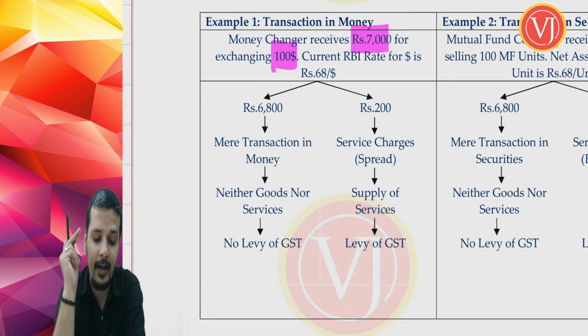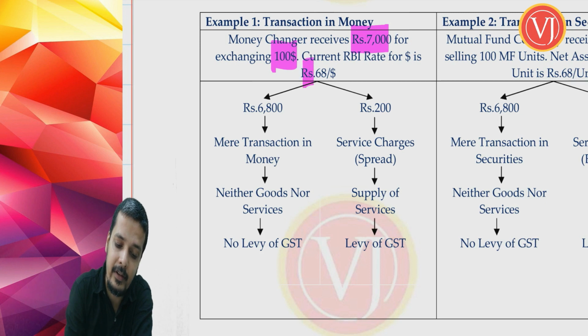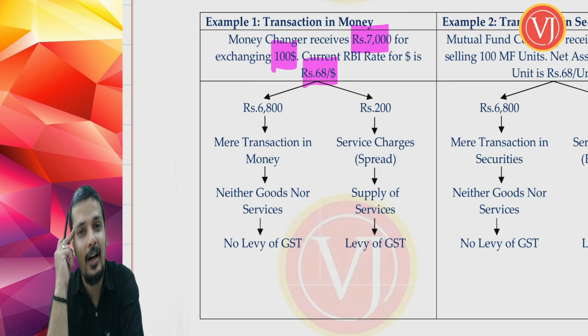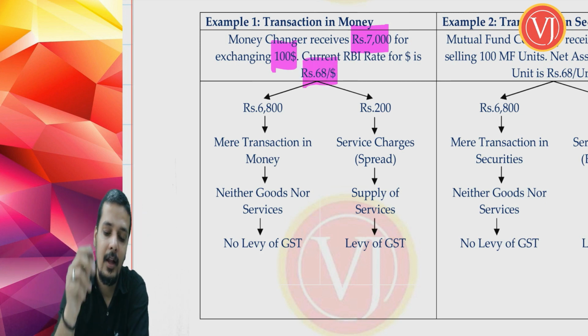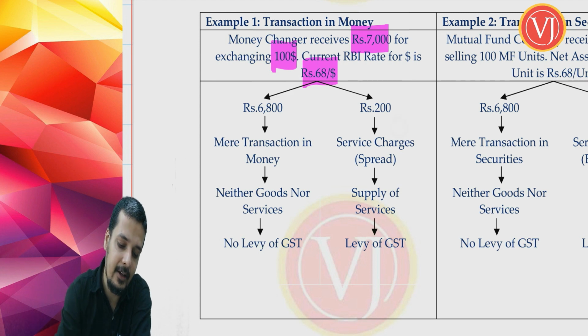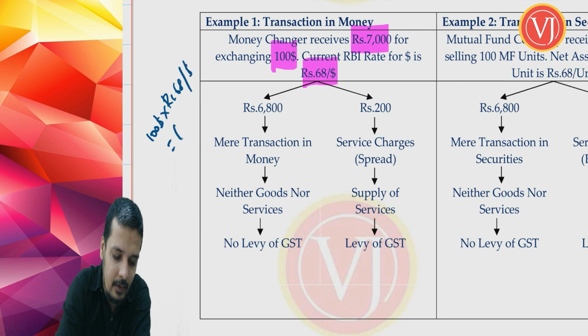Whereas the current RBI selling rate was 68 rupees. So RBI rate was 68 rupees per dollar, which in simple language means that the worth of that $100 was $100 into rupees 68 per dollar, which is equal to 6,800.